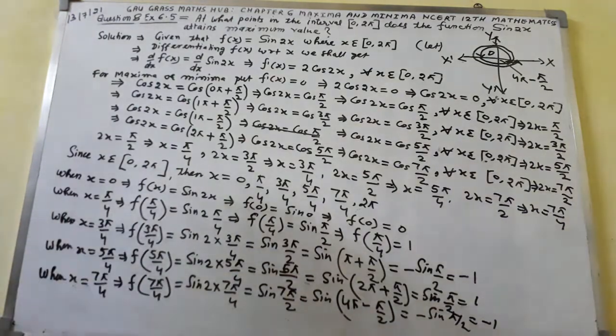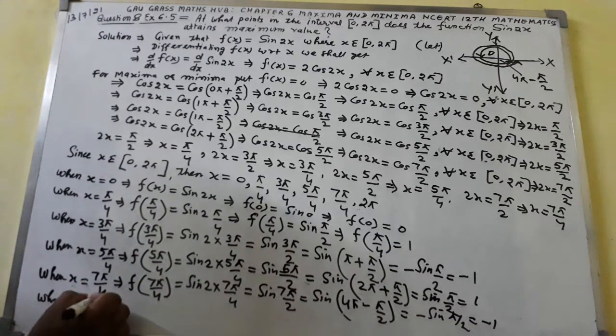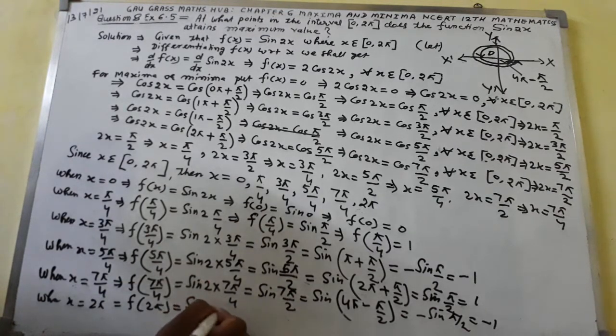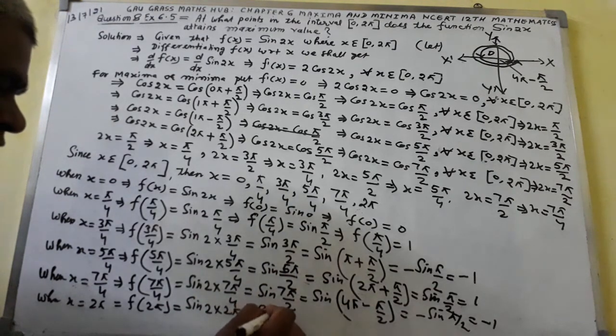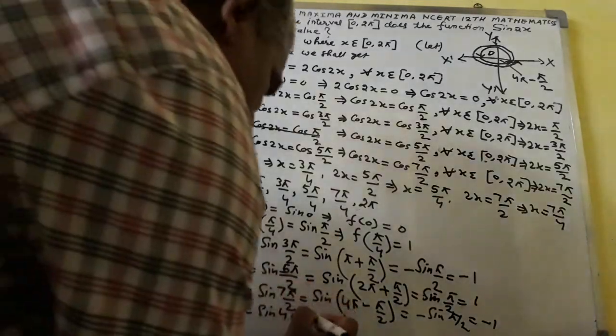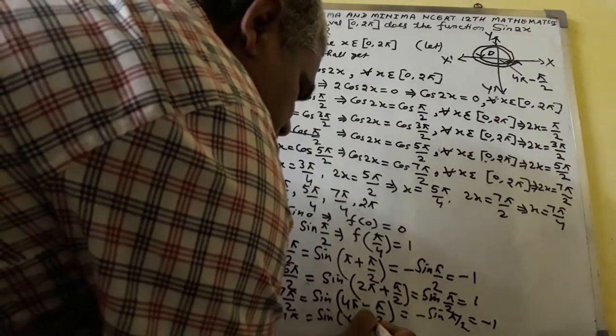Like this, when x equals 2 pi, you will get f of 2 pi equal to sin 2 into 2 pi, that is sin 4 pi, which is sin of 4 pi plus 0.